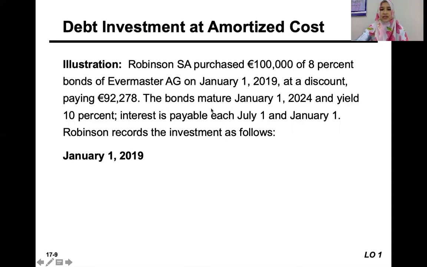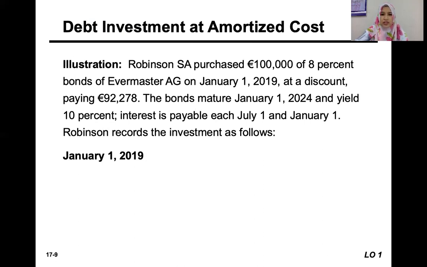If it is a premium bond, we will pay a higher amount than the par, because the interest rate is higher than the yield rate, meaning we'll receive more than what the market average interest rate can offer. So let's say if the market yield is 10% and our interest rate is 15%, that is a premium bond. In this case, it's a bond at discount.